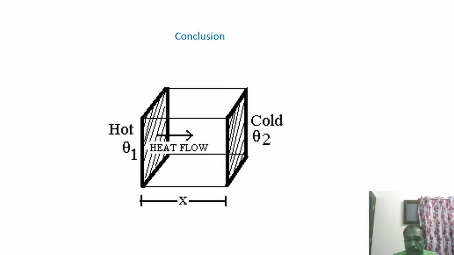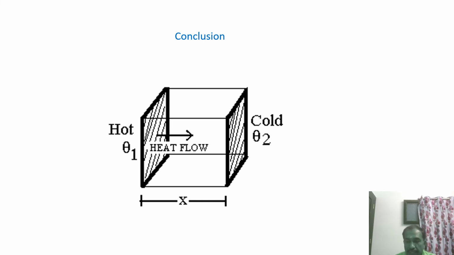Okay, so in this part we discussed in detail the conduction. Conduction is a phenomenon in which heat is conducted from the higher temperature side to the lower temperature side. Inside one particular cubical box of length x and area of cross section A, we maintain temperature theta 1 at one end, which is higher compared to the other cold end, theta 2. Therefore, heat flows from the left side to the right side.